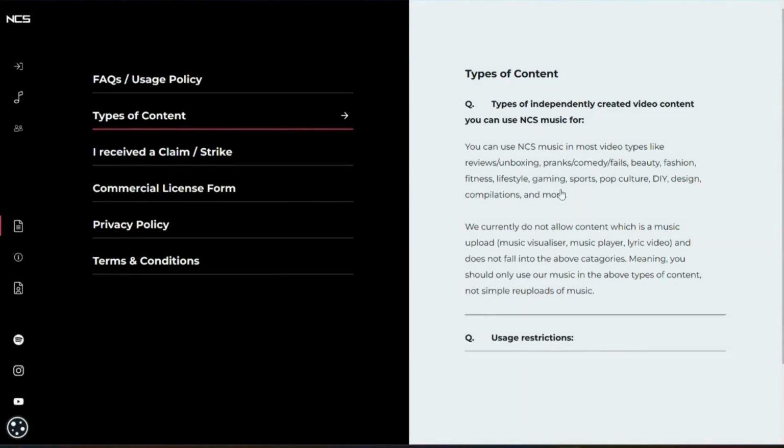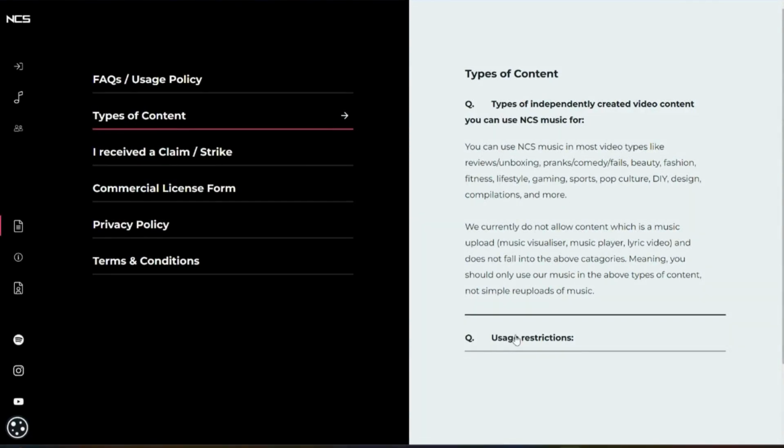If it's not any one of those categories, you cannot use it. Especially if you're trying to do a music channel, it's not going to work. It's not within their usage policy. So meaning you should only use our music in the above types of content, not simple re-uploads of music. So that's very important to note.